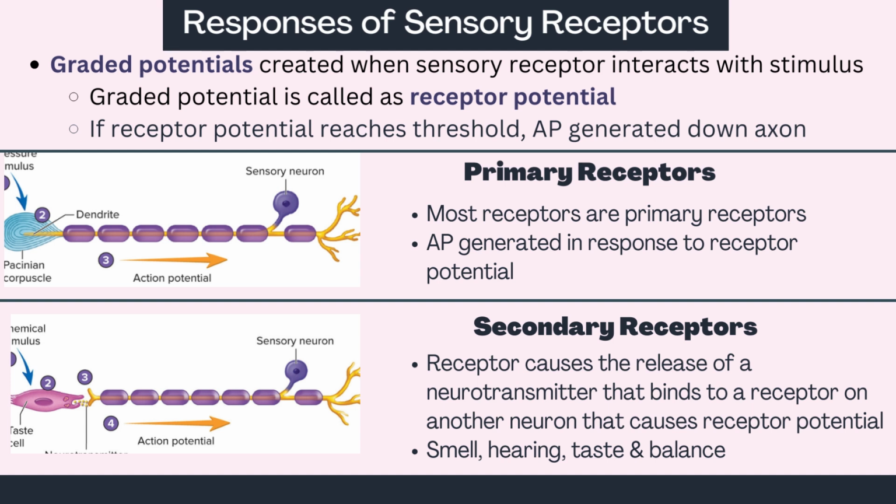Secondary receptors work a little differently. In this case, the receptor cell releases a neurotransmitter that binds to a receptor on an adjacent neuron. This causes a receptor potential in that adjacent neuron. Receptors for smell, hearing, taste, and balance are secondary receptors.